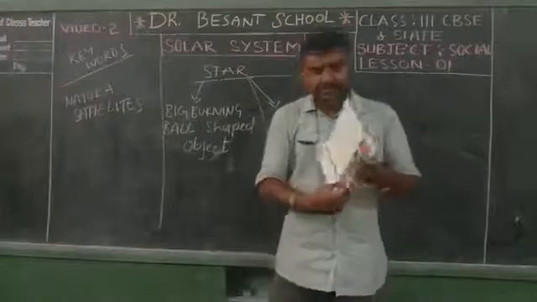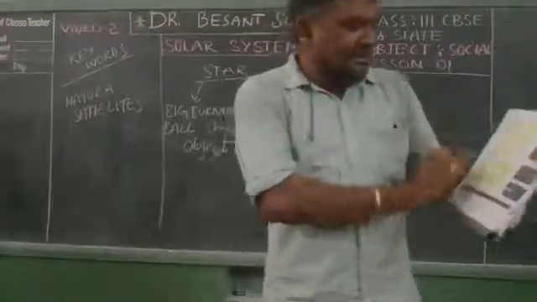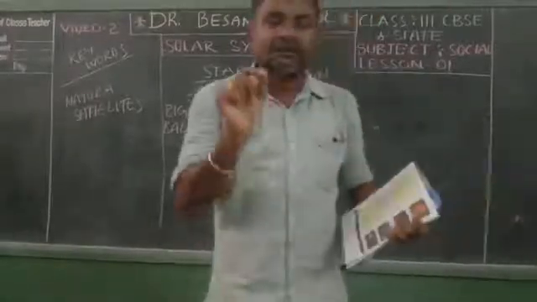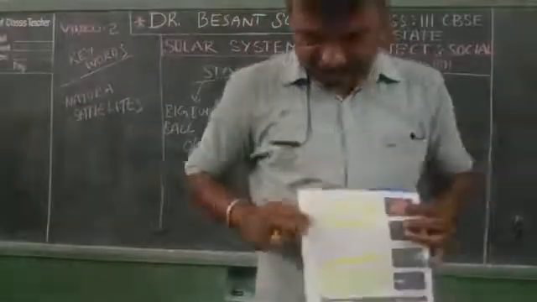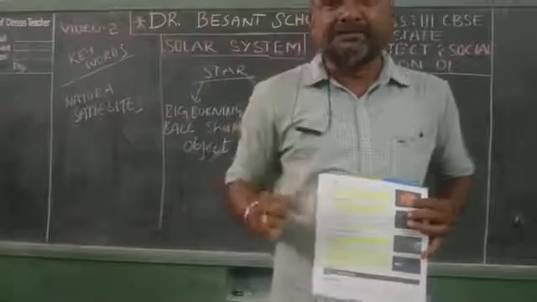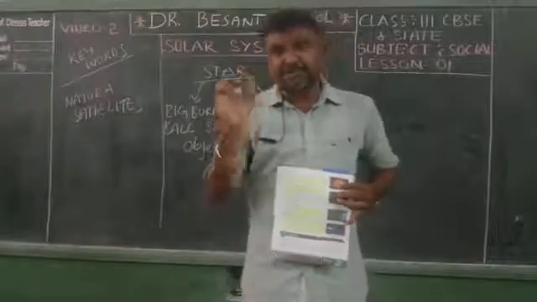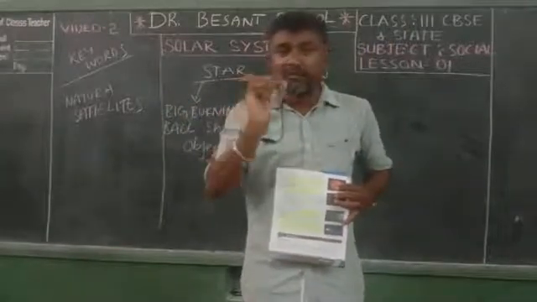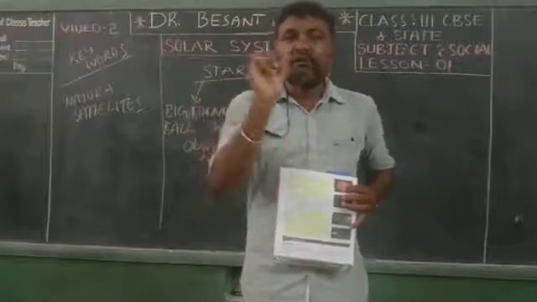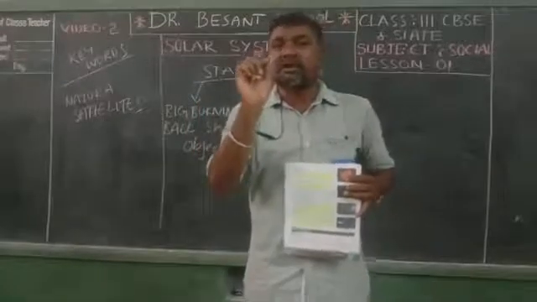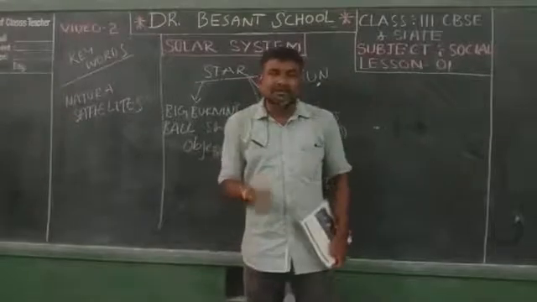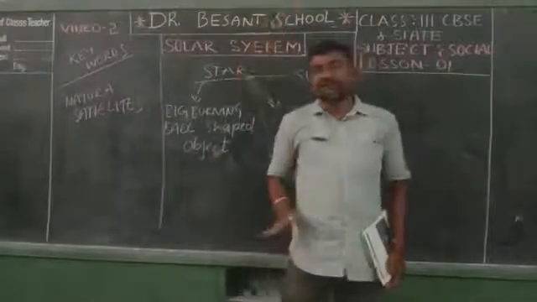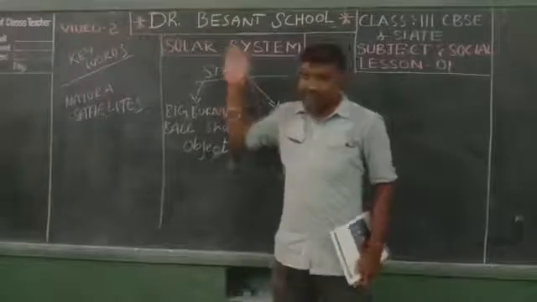You see on page 3, the moon is the only natural satellite of our Earth. You underline it with the pencil or the pen. The moon is the only natural satellite of the Earth. And it is also a ball-shaped object, like the star and the planet.